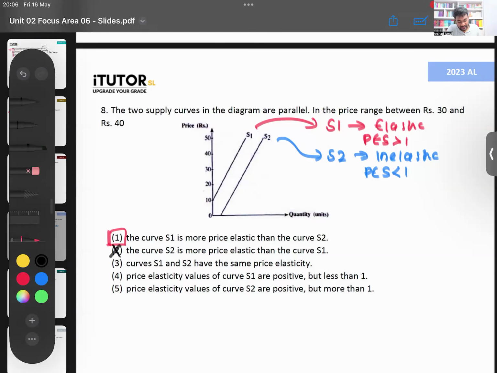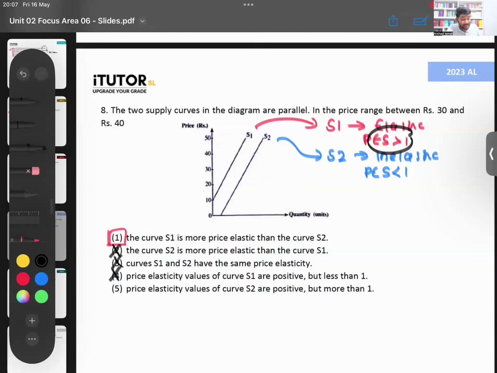Curve S1 and S2 will have the same price elasticity. Will it have the same one? Yes, it's parallel, but it won't have the same PES level. Wrong. Then price elasticity of supply of S1 is positive but less than 1. S1 is positive, correct, but is it less than 1? Elastic. Positive, greater than 1. More than 1. Wrong.